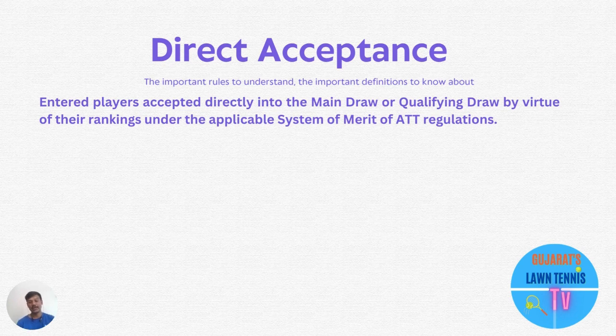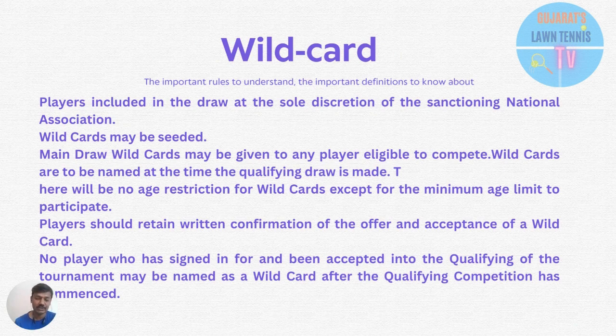The another word which is very important and lots of parents are confused about how to get it and all these things, and that is wild card. So wild card is basically a main draw entry, players included in the draw at the sole discretion of the sanctioning national association. Wild cards may be seeded. Seeded is according to the rank. Main draw wildcards may be given to any player eligible to compete.